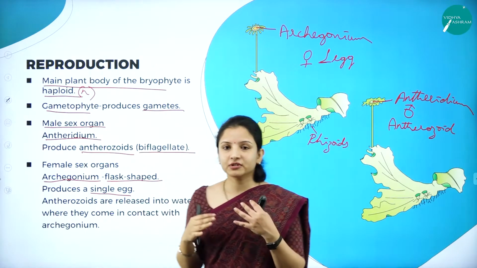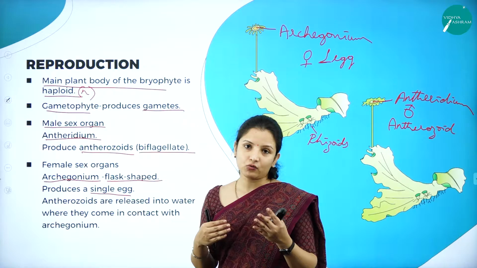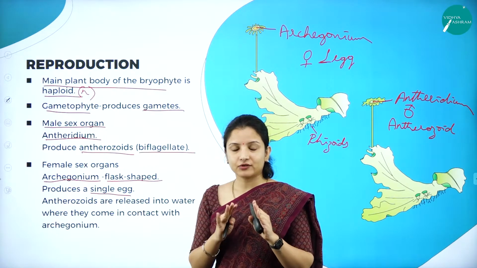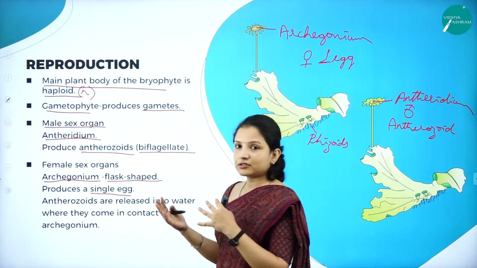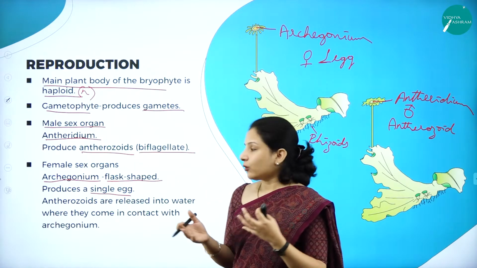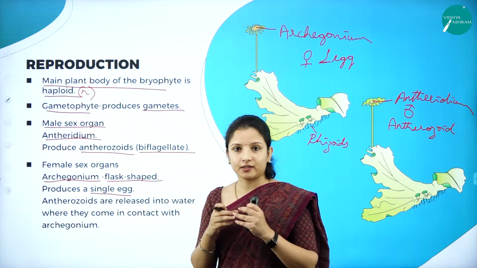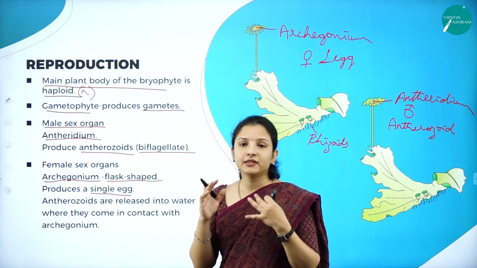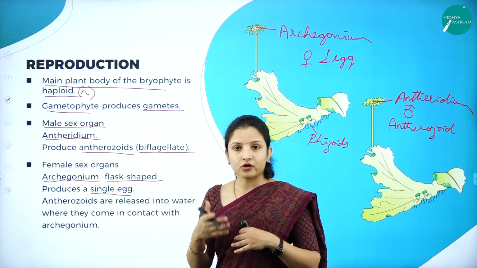So what happens here? Now the antherozoids are released. Where are they released? Into the water. That is why they are called amphibians, because the antherozoids are released into the water. Whenever they are released into the water, what happens there? They will go and come in contact with the archegonium. So their fertilization will take place. When fertilization takes place, it will give rise to a new bryophyte plant or the progeny or the offspring.